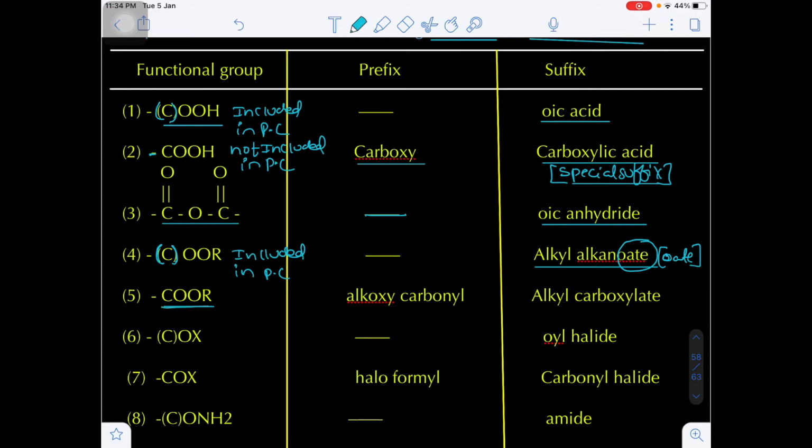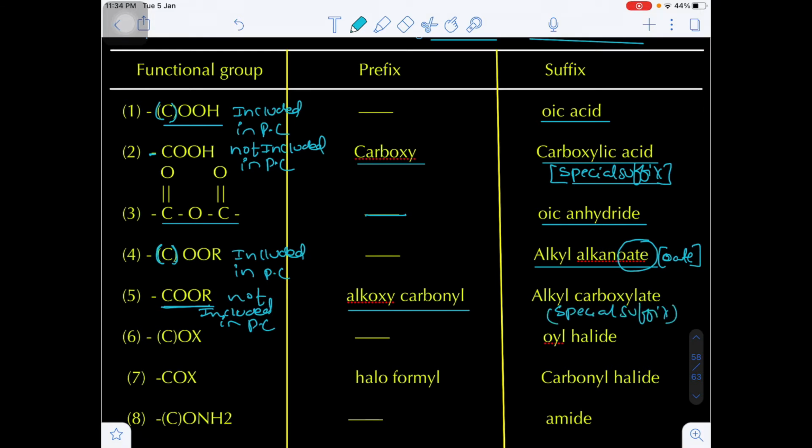Suppose the carbon of the ester is not included in the parent chain, then we have to use some prefix, alkoxycarbonyl, and we have to use the special suffix.